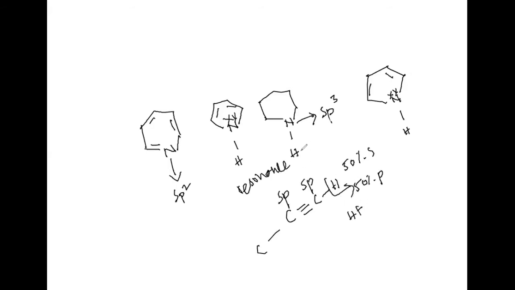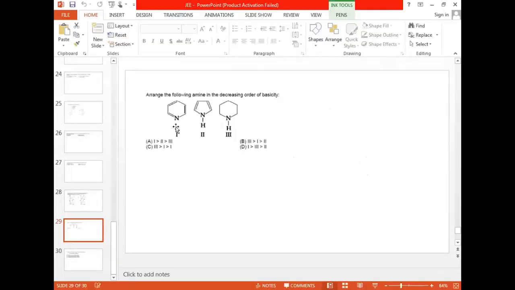Now I am going with the opposite. First one is sp3. Yes, sp3 is going to show more basic character, followed by sp2 and followed by the lone pair of electrons. That is why I'm going with option 2. Right? Getting what I'm speaking here, Purnima? Yes, sir.